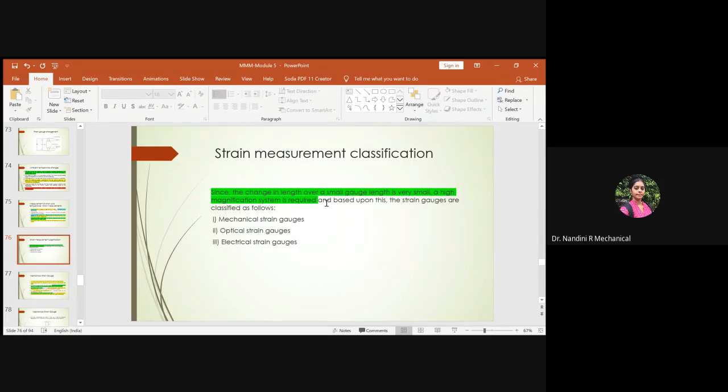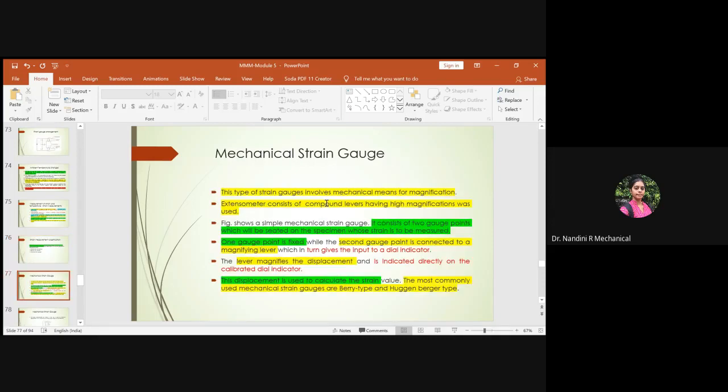And hence all the gauges we use here will have a high quality of magnification so that they will be able to sense the small deformation and show the reading for the strain, which is readable by the operator. Okay, so in that way, we start with the mechanical strain gauge. This type of strain gauge usually involves only mechanical means for magnification purposes, right? So in that aspect, what does this mechanical strain gauge consist of? It consists of an extensometer.